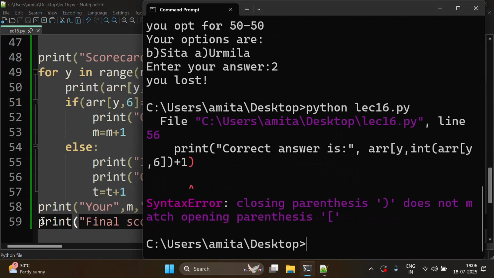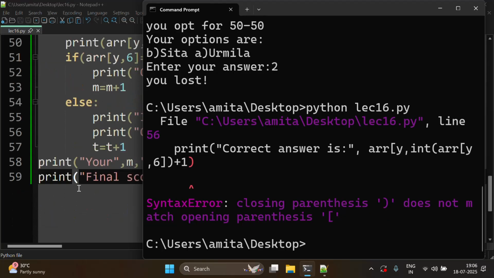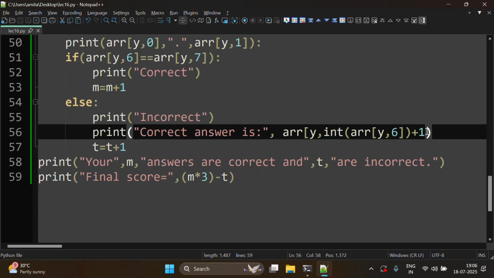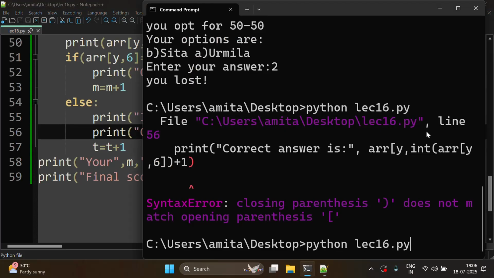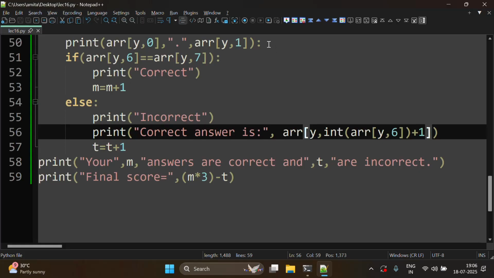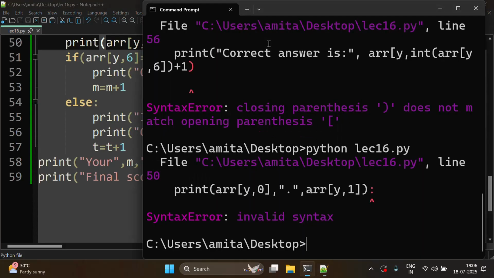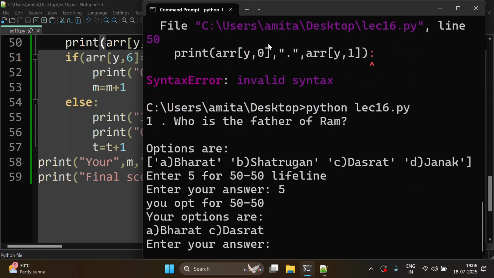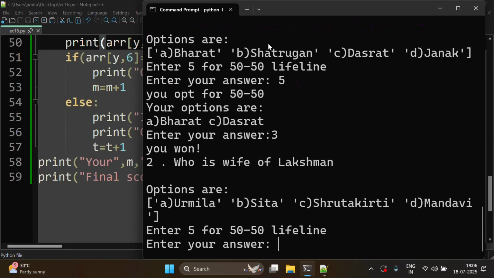Now if we run this program, there's an error in line number 56. So okay, a square bracket is missing here. Line number 50, a colon shouldn't be here. Now if we opt for the 50-50 lifeline, let us say we give 3, then it's correct, you won.